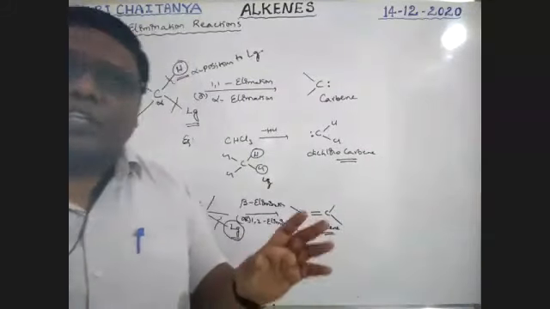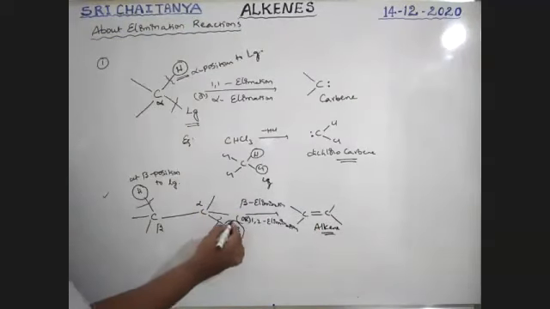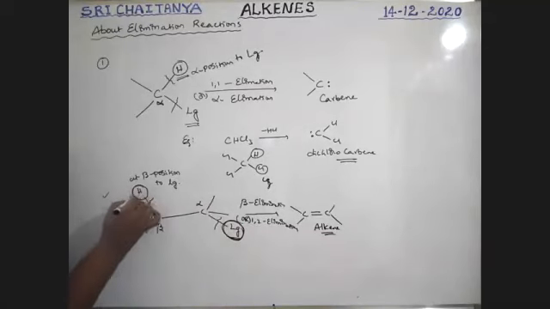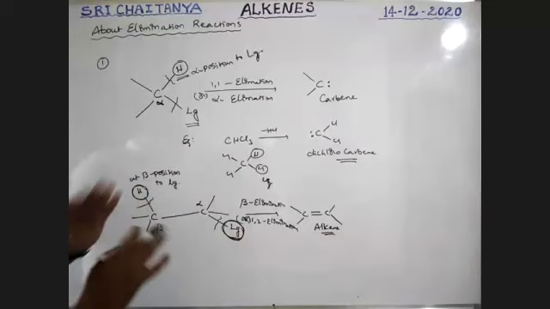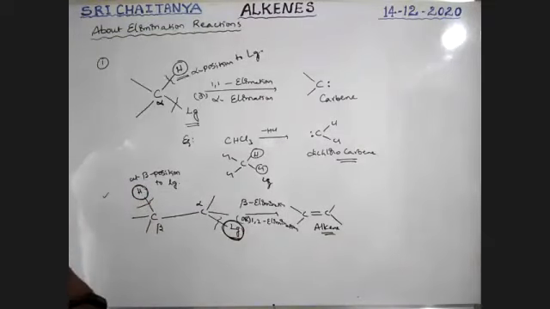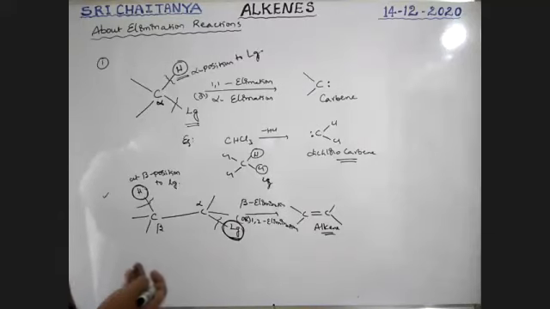Please be conscious. Next, at the same time, this leaving group and this hydrogen are in opposite directions, anti, boys. Both are not on the same side, both are on opposite sides, an opposite direction elimination. This is anti-elimination, boys. I will explain where anti-elimination is involved. So this is about 1-1 elimination and 1-2 elimination, that is alpha elimination and beta elimination.